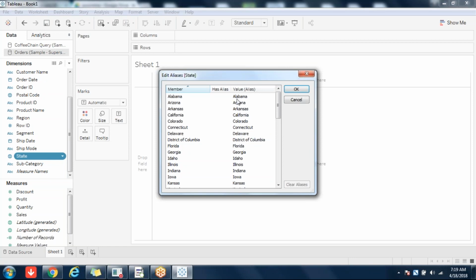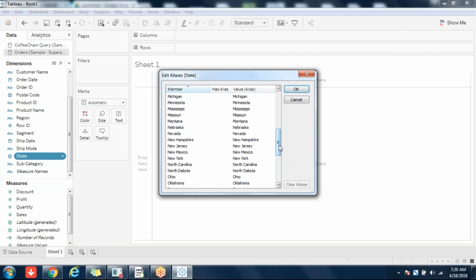With A, 3 states are there. D, 2 states are there. F, 1 state is there. G, 1 state is there. I, how many states are there? 4. K, 2 states are there. And L, only 1 state is there. M, how many are there? 8 are there. Remember that. N again, almost 8 are there. Yeah, 8 only.